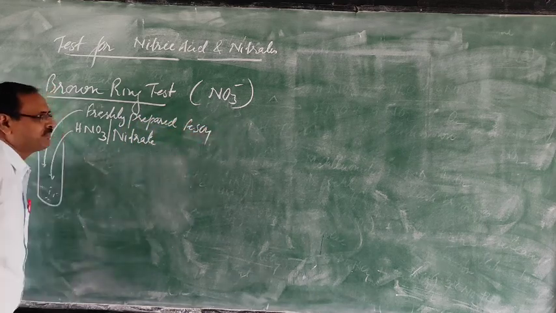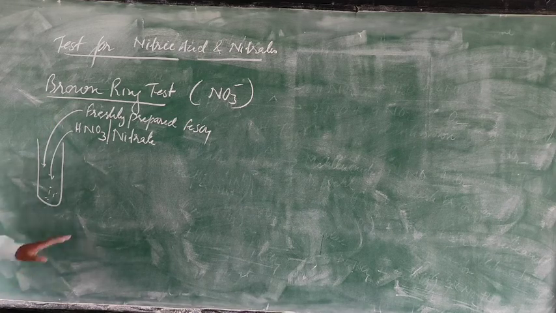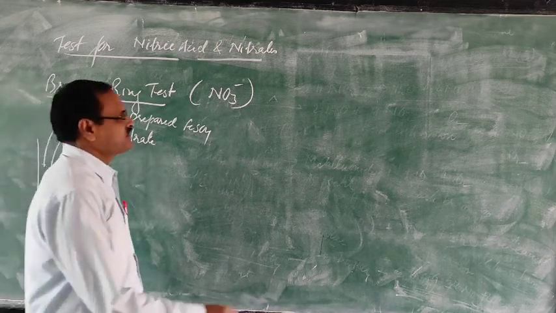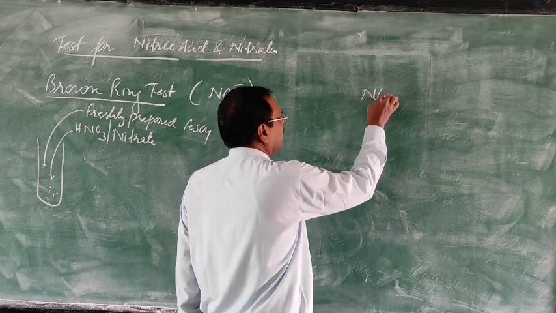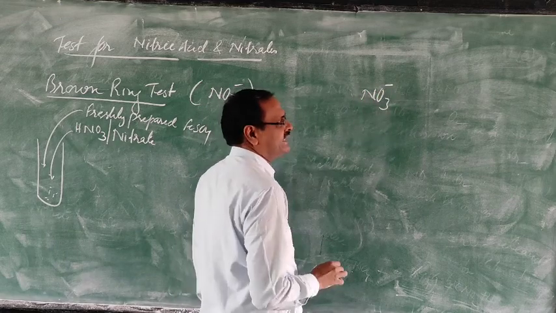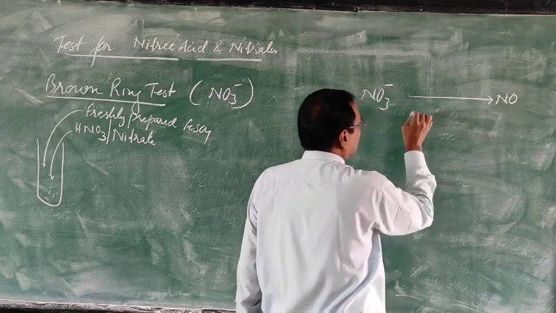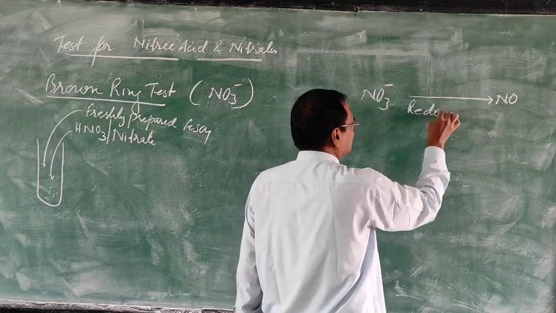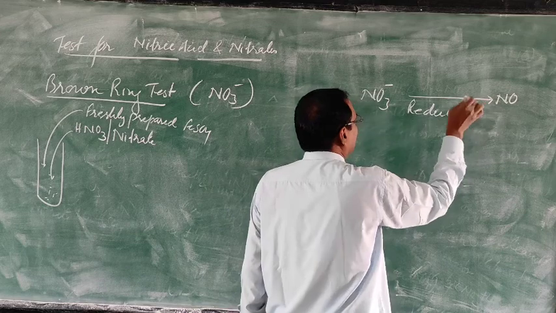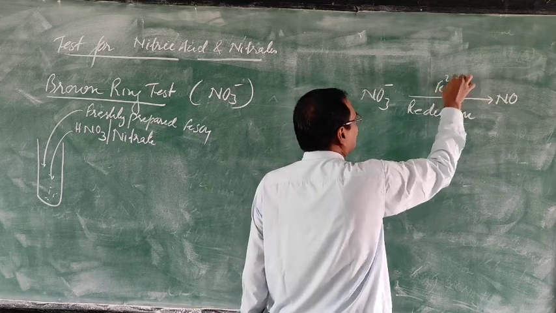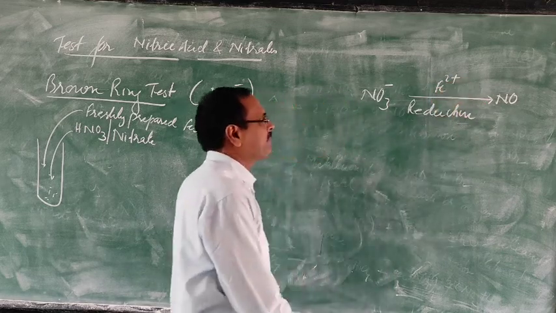Why is freshly prepared ferrous sulfate required? Because the nitrate ion is reduced to nitric oxide. Reduction takes place, and this reduction takes place in the presence of the ferrous ion.